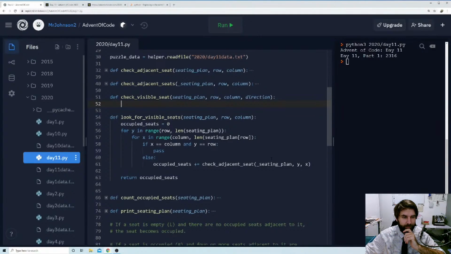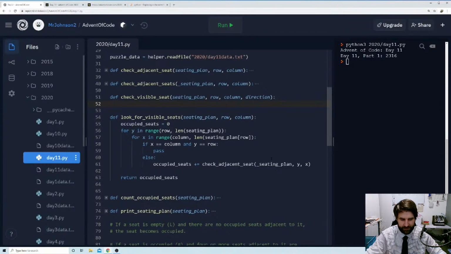And let's say we want to go, how are we going to reduce the amount of lines of code here? We don't want a massive if statement. That's not going to be good. But I'm going to go for something like, I want to go through, direction is going to affect how we go through the loop, right?